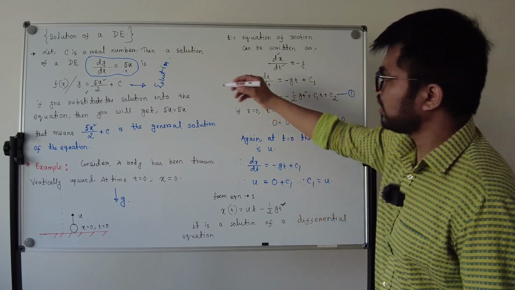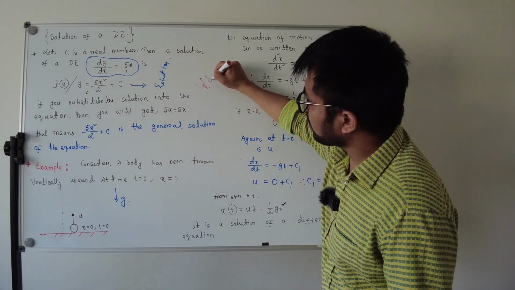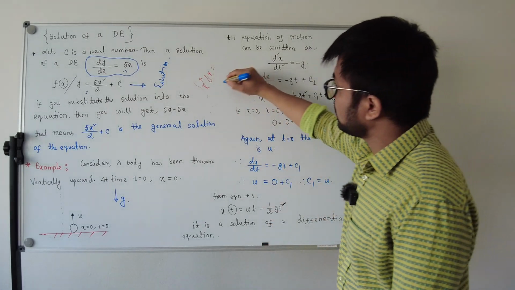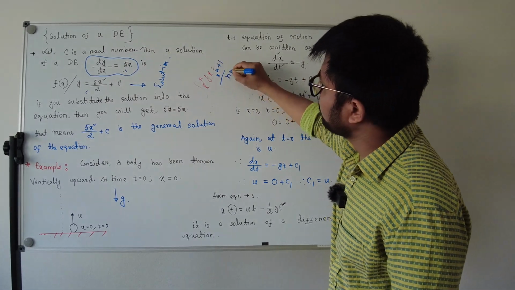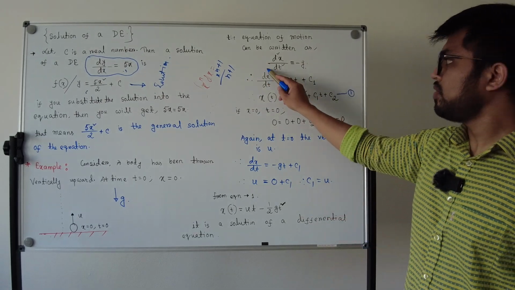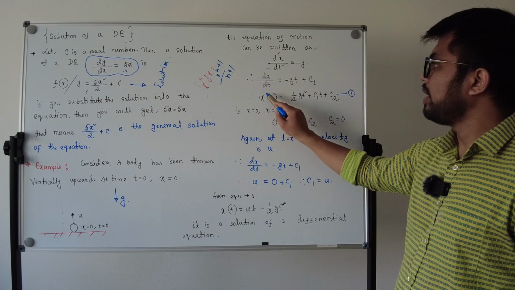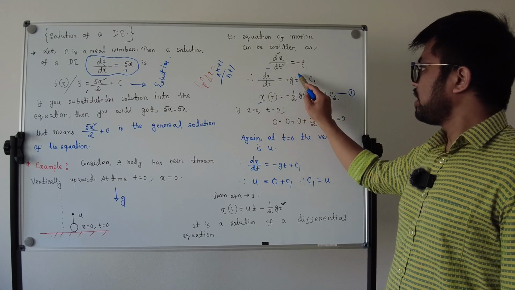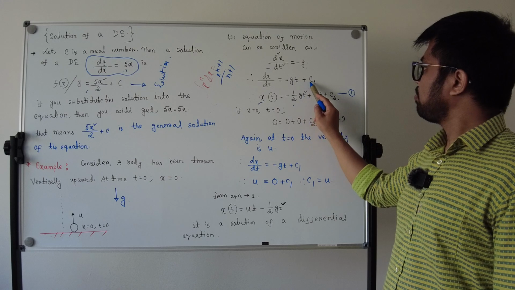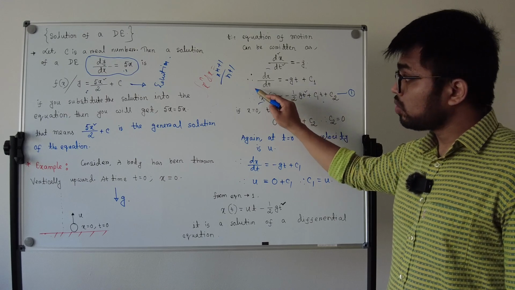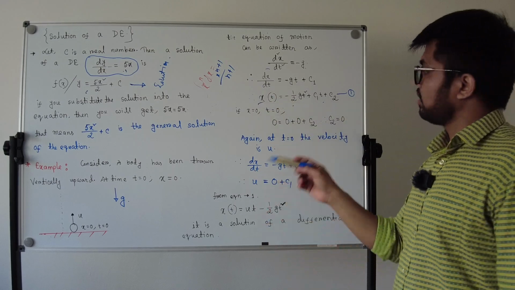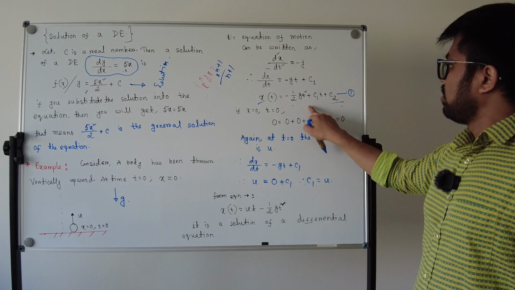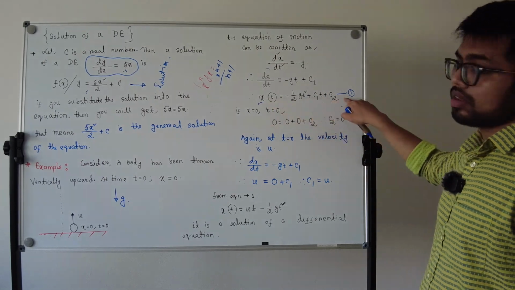I think you know the formula of integration: the integral of x to the power n dx is equal to x to the power n plus 1 divided by n plus 1. Then if you integrate again, you will get x equals minus g times t squared by 2 plus c1 t, and because you have integrated twice, you get another constant, c2.